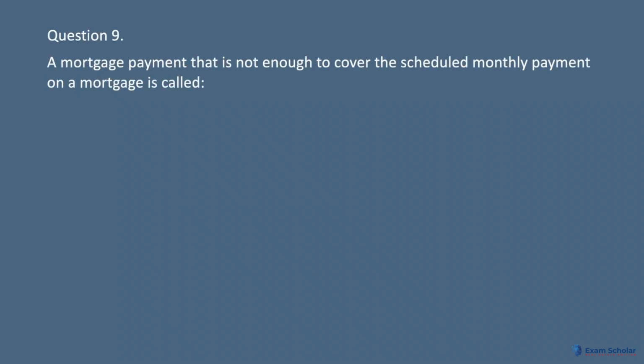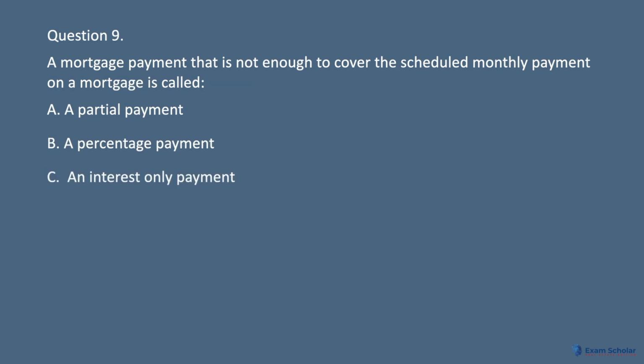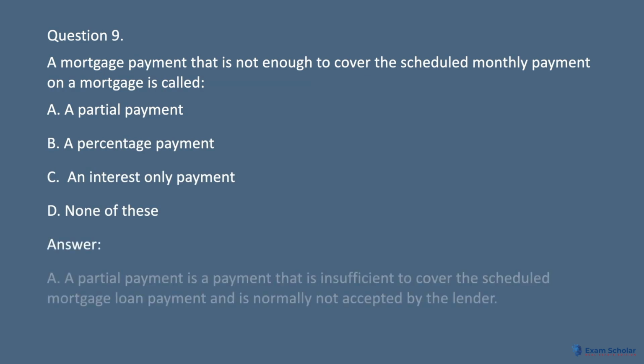Question 9. A mortgage payment that is not enough to cover the scheduled monthly payment on a mortgage is called: A. A partial payment. B. A percentage payment. C. An interest-only payment. D. None of these. Answer: A. A partial payment is a payment that is insufficient to cover the scheduled mortgage loan payment and is normally not accepted by the lender.